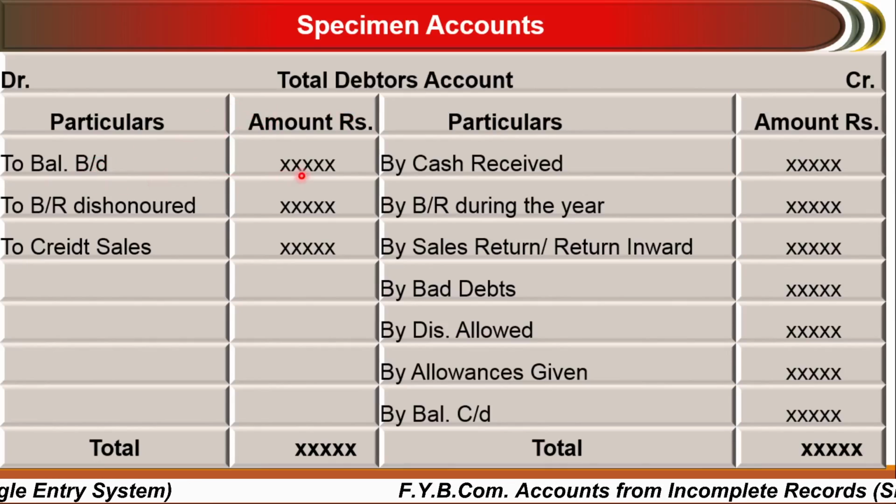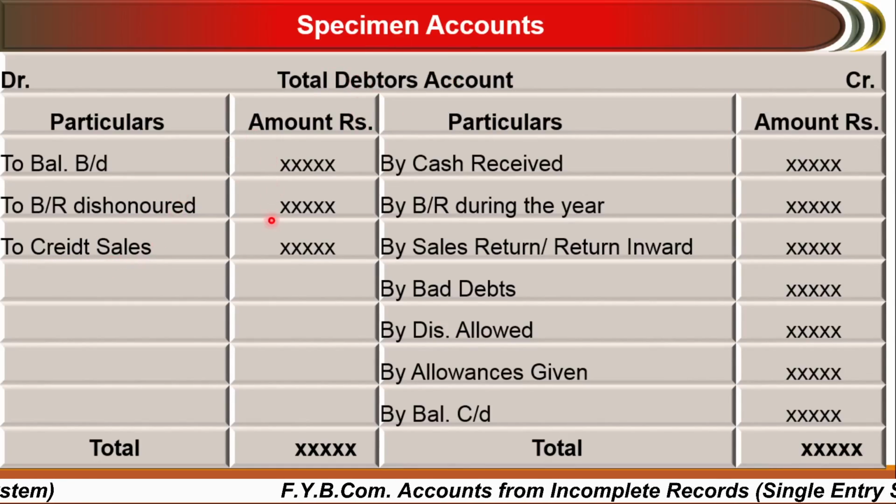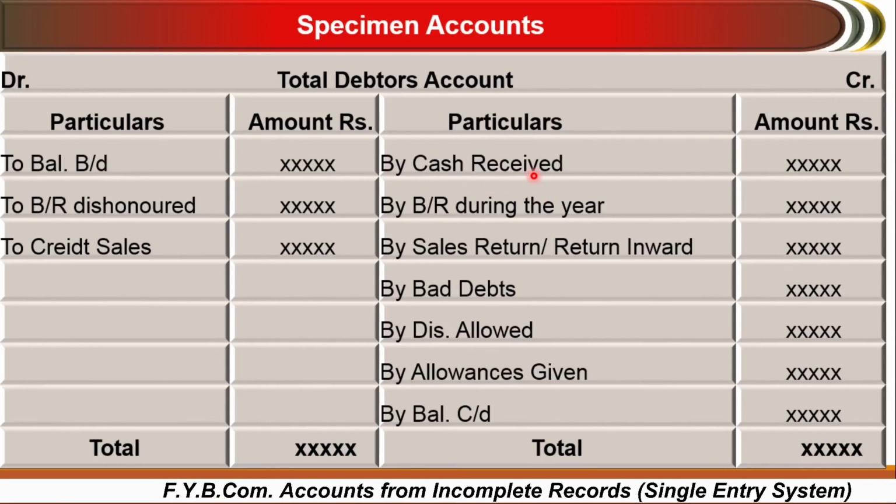So if there is an opening balance, you have to maintain it on the debit side, that is balance brought down. If a bill is dishonored, it has to be recorded on the debit side, and if there is a credit sale to Mr. Debtor, the debtors account will be debited. If you receive some amount from debtors, it will be credited to debtors, that is, debtors will be reduced. So on the credit side, cash received.